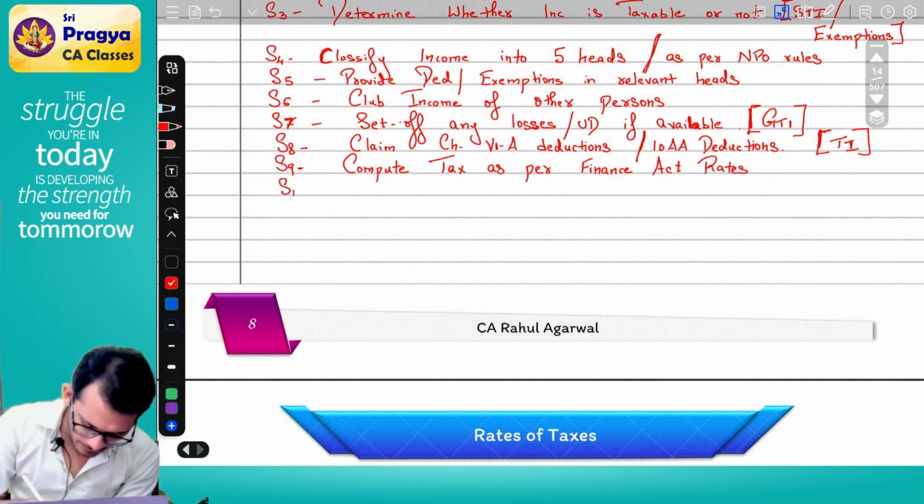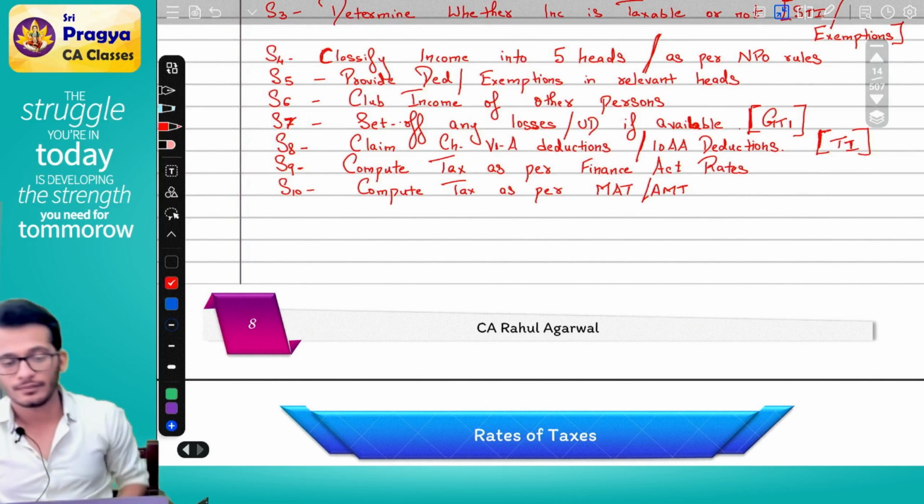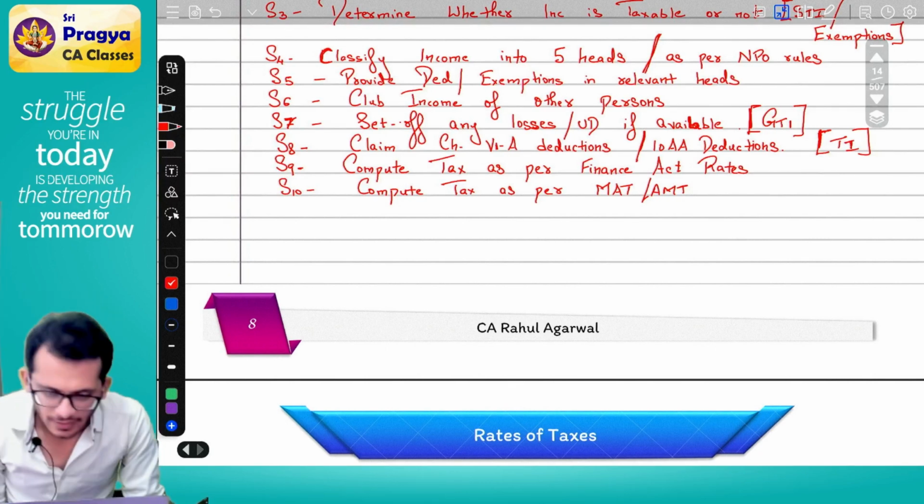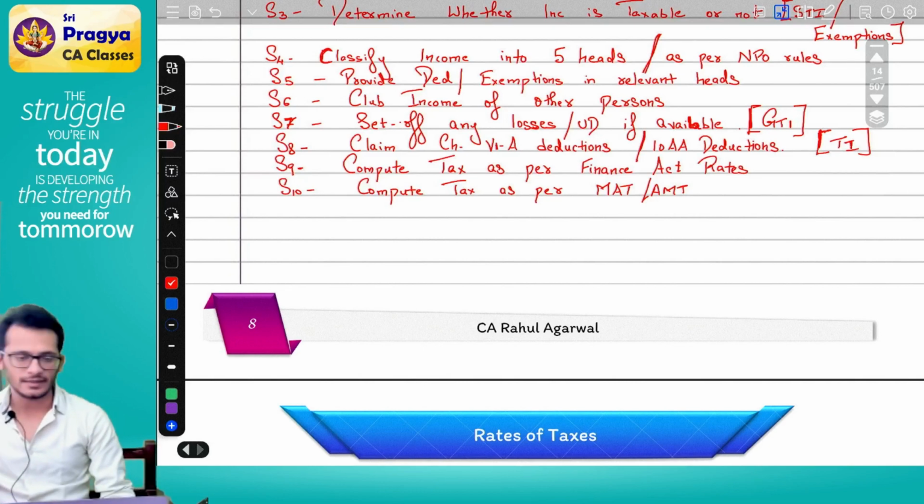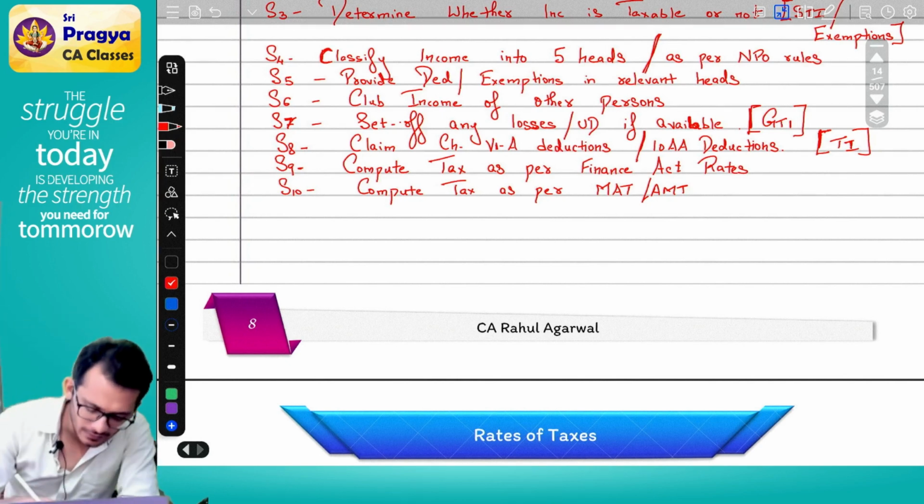Step number 10, compute tax as per MAT / AMT. MAT is minimum alternate tax. AMT is alternate minimum tax. AMT is what you would have learnt in your inter syllabus. MAT is what is in final syllabus.